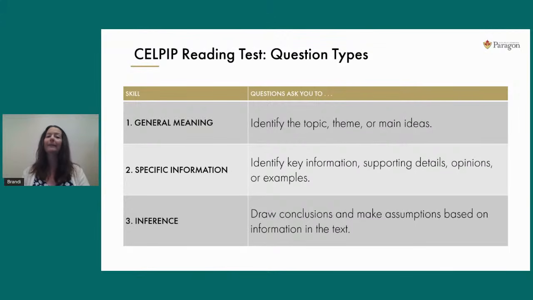But the second type here, those specific information questions, those are just the opposite. They're going to focus your attention in a very narrow capacity. You might be looking for one word in the entire reading passage that will lead you to the correct answer. Or it could be a half of a sentence, maybe one sentence at most. So these specific information questions are, again, very narrow in scope. They tend to be a little bit easier because they're looking for usually just one word or 2 within the text.